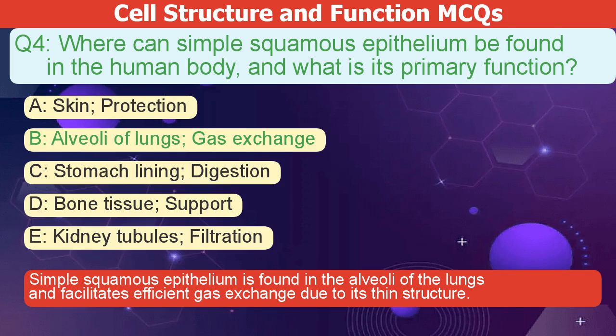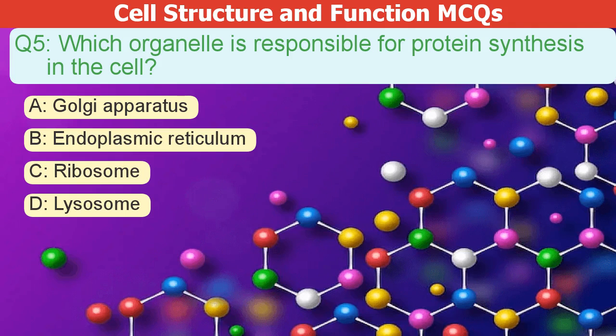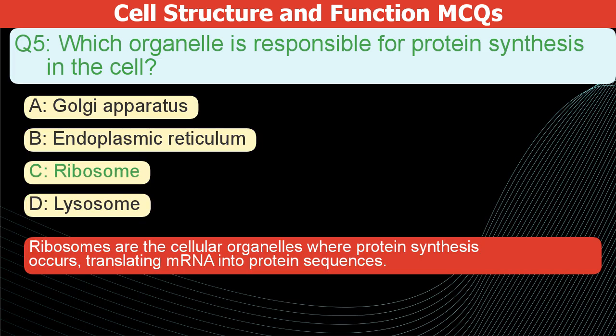Which organelle is responsible for protein synthesis in the cell? A. Golgi apparatus. B. Endoplasmic reticulum. C. Ribosome. D. Lysosome. The correct answer is C. Ribosomes are the cellular organelles where protein synthesis occurs, translating mRNA into protein sequences.